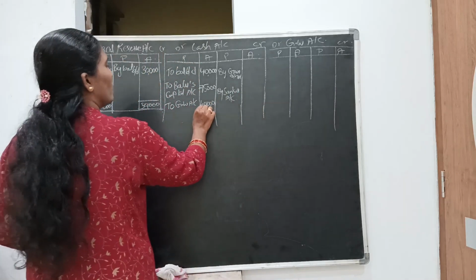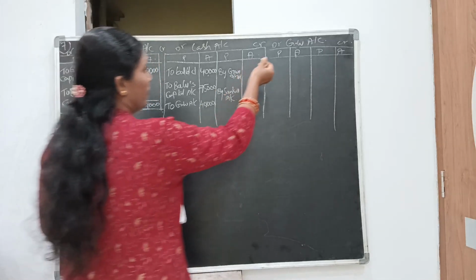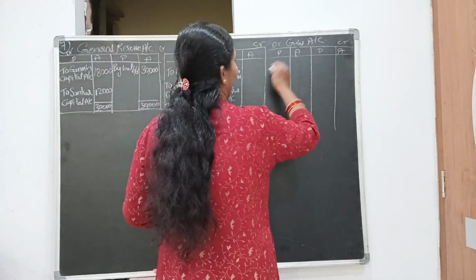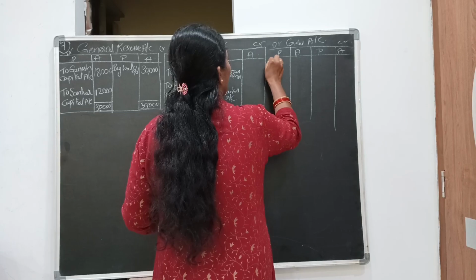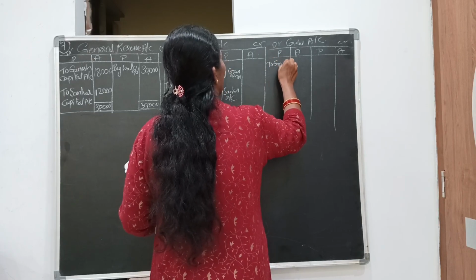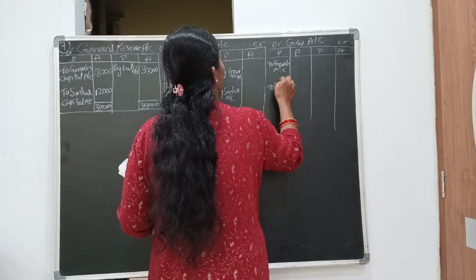Now distribute this goodwill among the two partners. For that I will prepare the goodwill account here. First I will distribute in the goodwill account. Goodwill account debit to Ganesh account and to Shankar account.